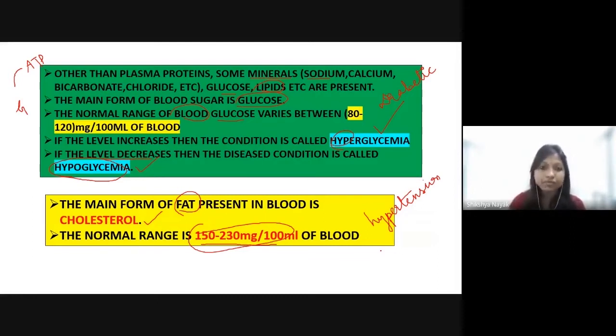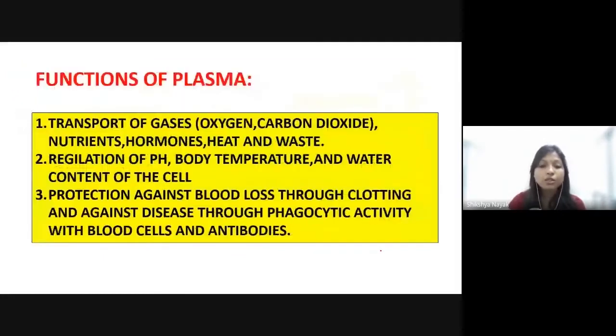Now comes the point: what is the function of plasma? We have studied its composition. It is composed of water, proteins, fat and sugar. Then what is its function? Its function is transport. It is mainly associated with transportation.